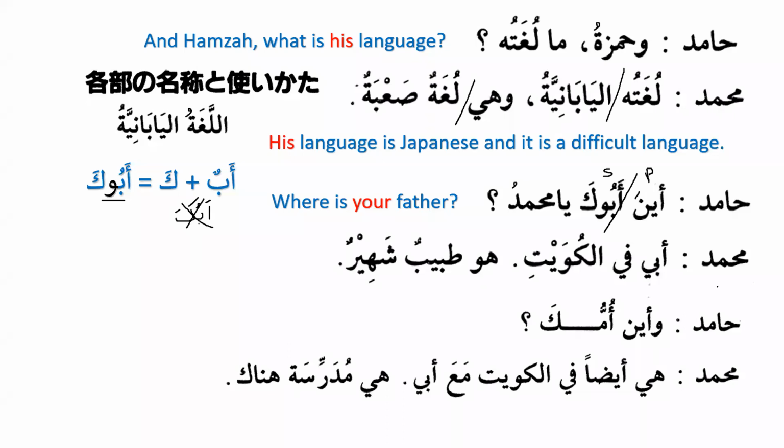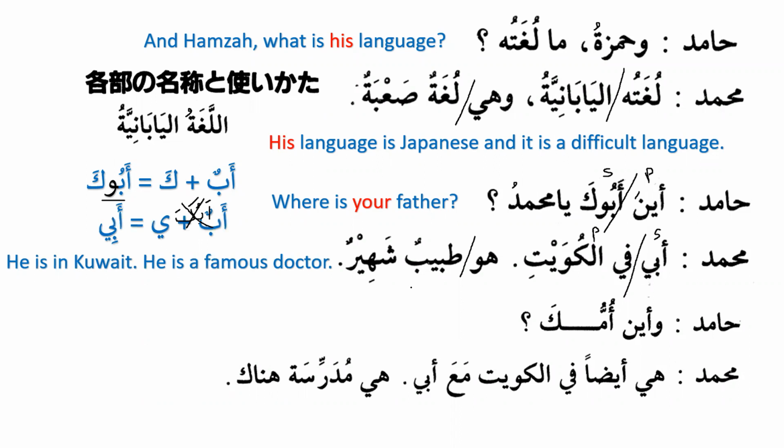And then Muhammadun, he says, Abi fil Kuwaiti. My father is in Kuwait. So Abi is the subject and fil Kuwaiti is predicate. And also he gives more information about his father. He says, Huwa tajirun shahirun. He is a famous merchant. So he says he is in Kuwait and he is a famous merchant.